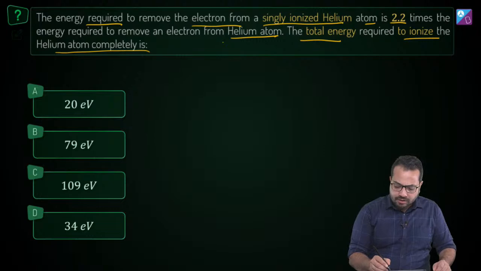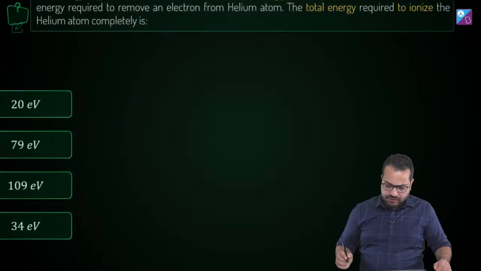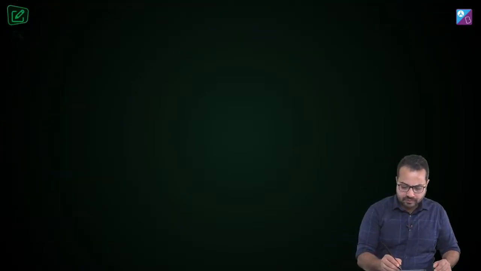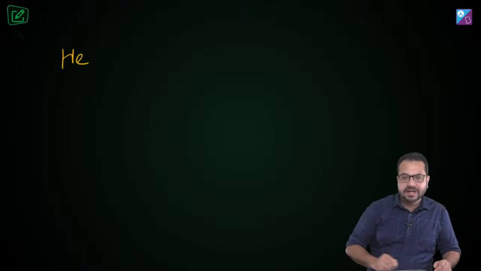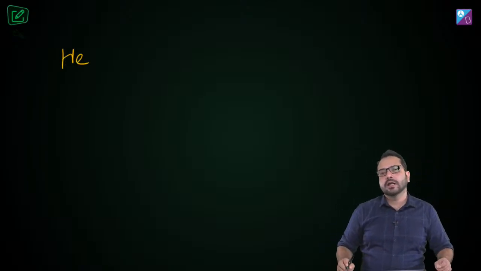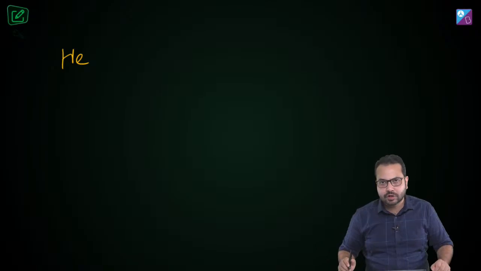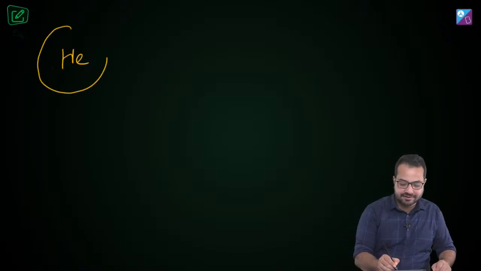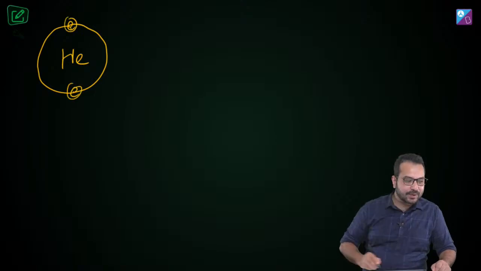Okay, so what we have over here is the helium atom. Helium atom has how many electrons? Helium atom has 2 electrons. Do you agree? Of course you have to agree. There is no other way. You have to agree that helium has 2 electrons.